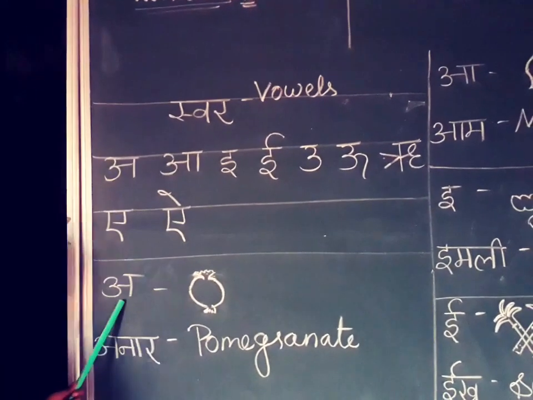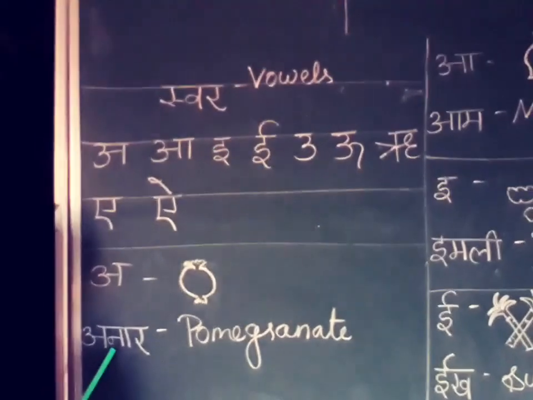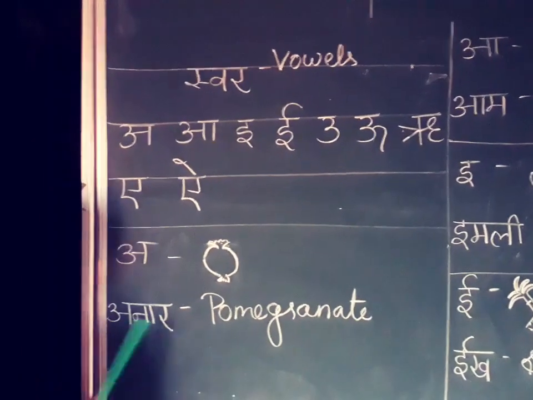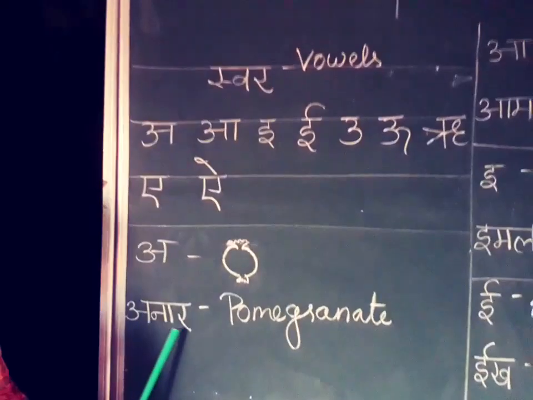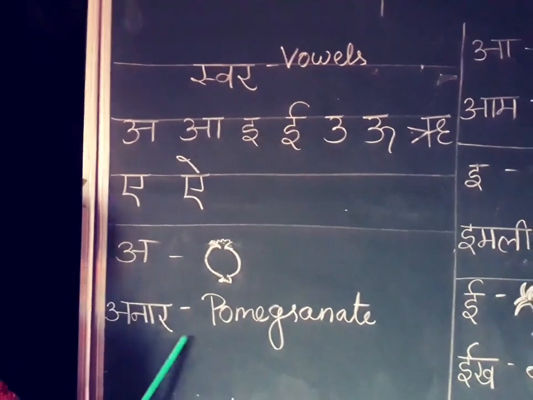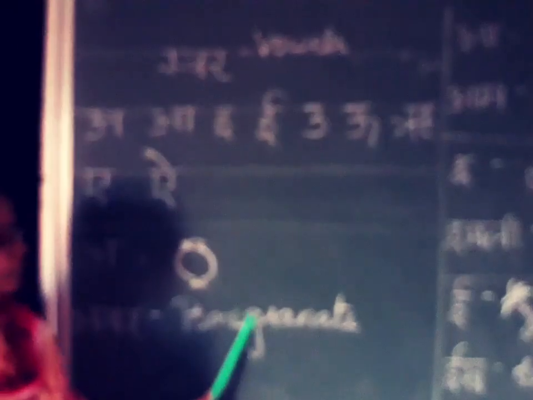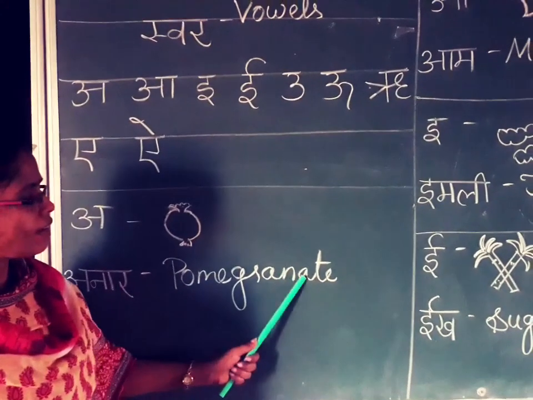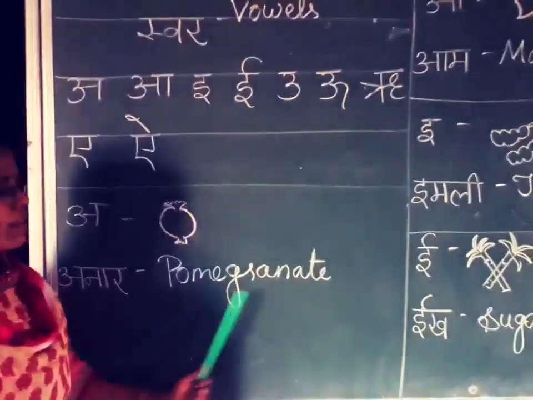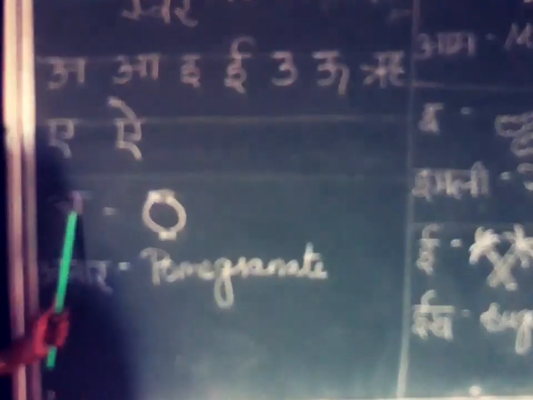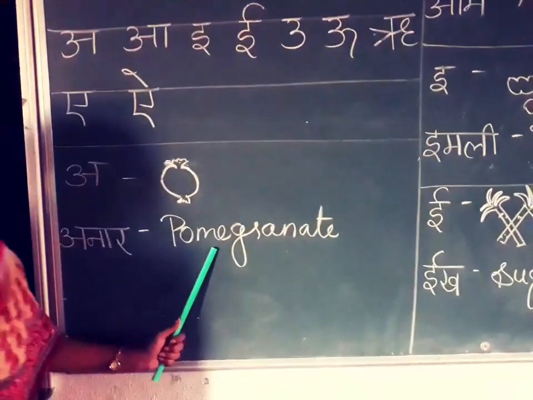Next one. A say anar, pomegranate. Anar, pomegranate. Say anar, pomegranate.